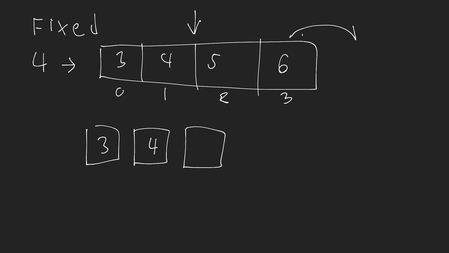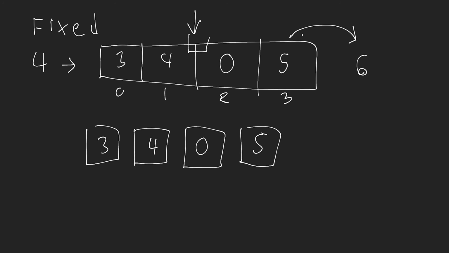So what I do here is I first take 6 and I remove this from the array. That means that I'm pretty much just deleting its value. So 6 comes outside here, and since there's no slot for 6, it essentially gets deleted. Then I take 5 and I move 5 over to the right. So now 5 exists at index 3. Then I insert the new element, which is element 0, in the position where element 5 was. Okay, so that means that our new array now looks like this, 3, 4, 0, 5.